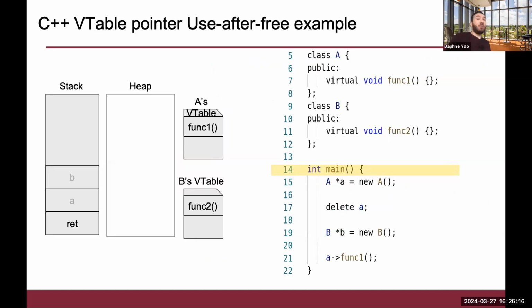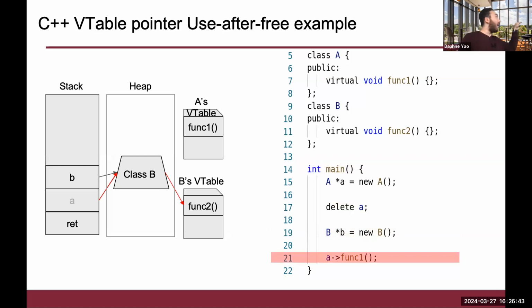Another code example showcases how C++ virtual table pointers can be exploited in a use after free scenario. So this is more of a use after free attack than a control flow hijacking attack. In this example, an object A is allocated on the heap. It is then deleted, and object B is allocated on the same heap region that object A is in. And if func1 and object A gets dereferenced, execution mistakenly happens on object B's func2. And this type of execution can allow the attacker to call arbitrary functions. So they can call whatever functions they want, just replace it, and then they're able to maliciously execute the program. And this deviates completely from the intended execution that the program should be doing.